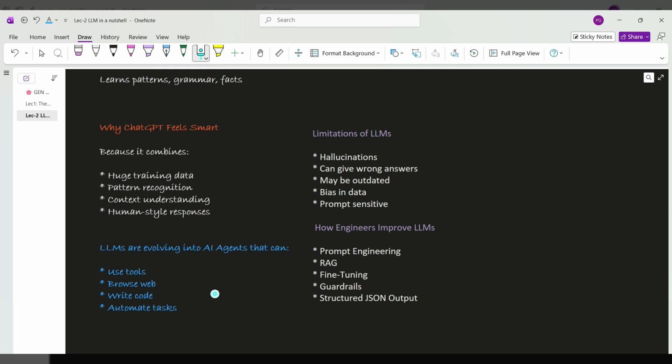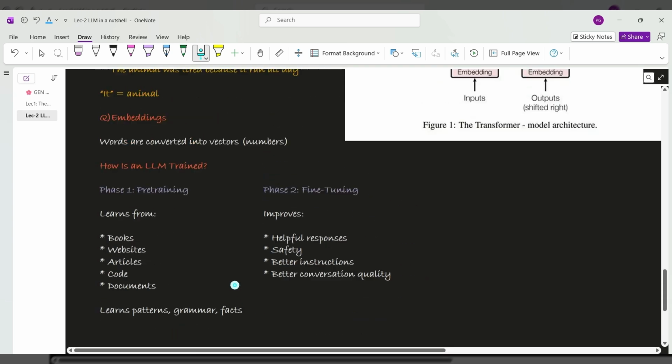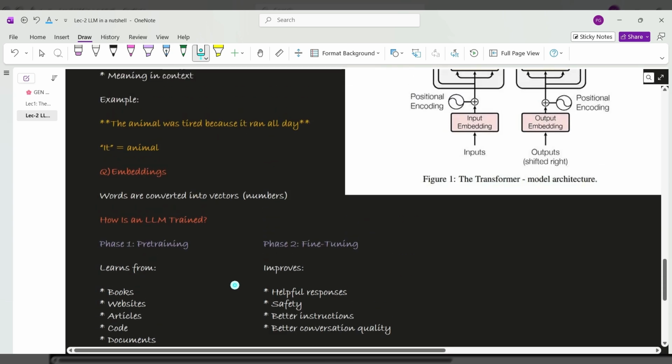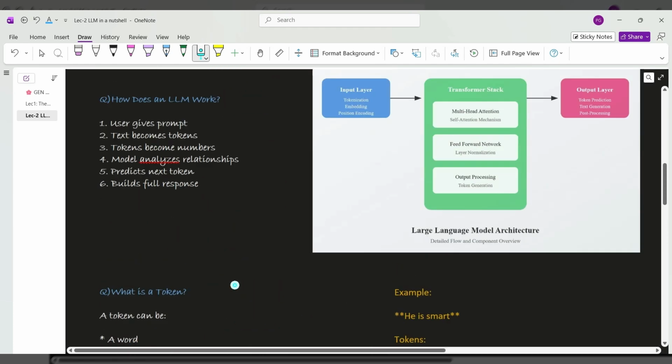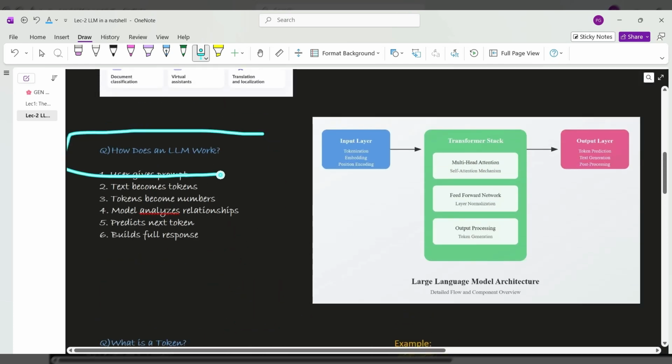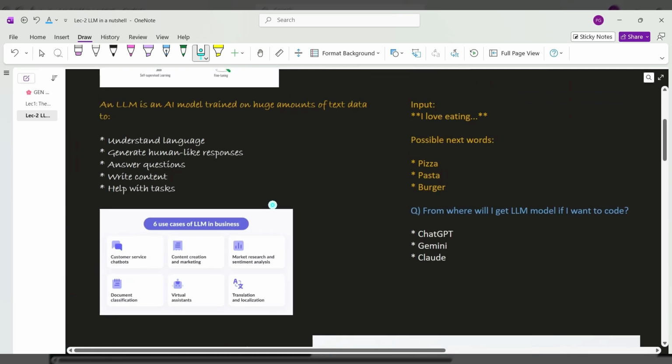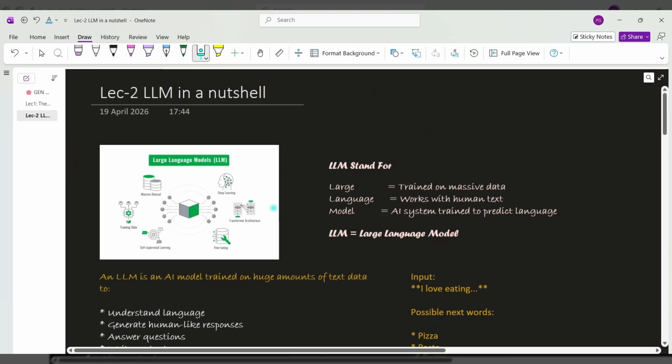I know this video is a little bit long because LLM is a huge topic. If this is clear, you will very quickly understand everything further, and it is very easy. You can watch this video again and just read these notes. This is sufficient, and I can make sure that if you are appearing in any interview, any question around LLMs will be covered in this video if you have understood everything clearly.